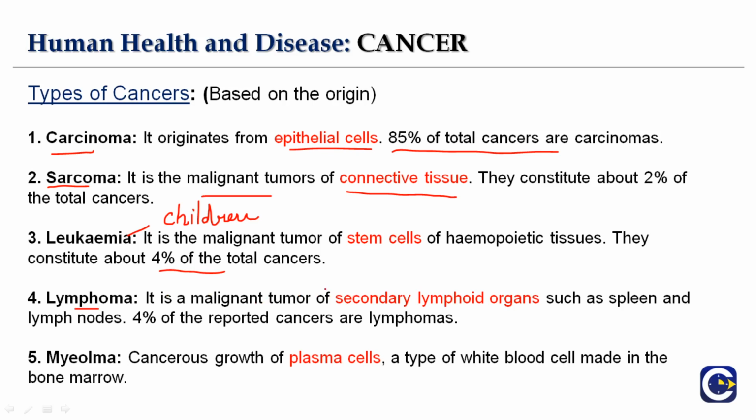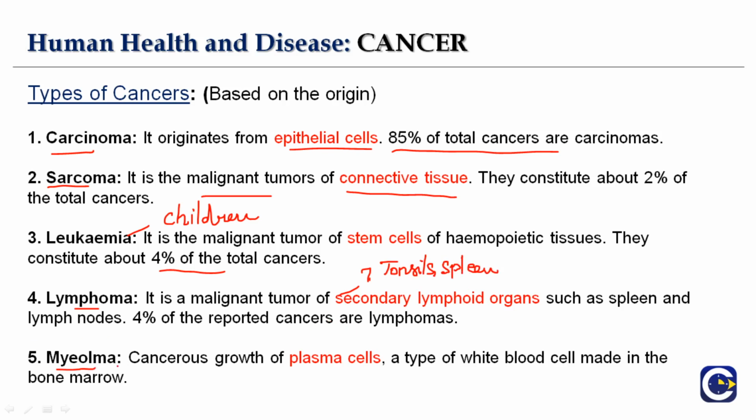So what are the secondary lymphoid organs that we studied? Tonsils, spleen, right? You remember we studied all this. So these organs get affected here, such as spleen and lymph nodes. 4% of the reported cancers are mostly lymphoma.